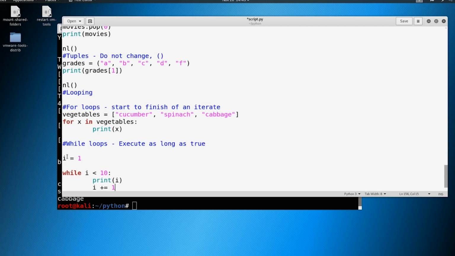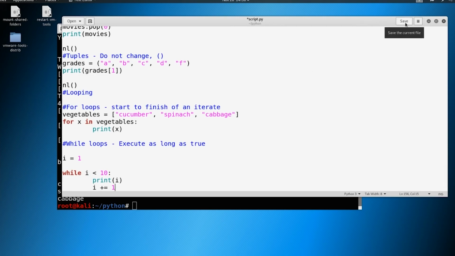So what we're doing here is we're saying, hey, i equals 1. And while i is less than 10, I want you to go ahead and print out i. Then we're going to say, hey, i += 1. So that means i is now going to be 2. Then we're going to go back through this loop again. Now, while 2 is less than 10, go ahead and print out that it's 2. Make it 3. 3 is less than 10. Over and over and over until this condition is no longer true. The second that i becomes 10, this loop is no longer true and it's going to stop.